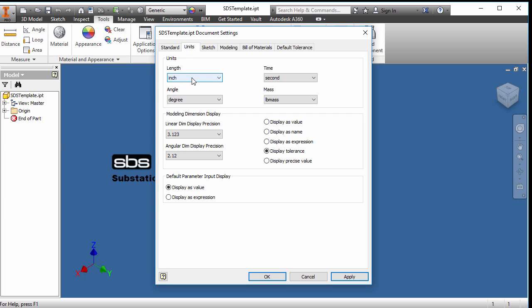Units, we want inch. Precision, 3 decimal places is lots for substations generally. I like display as an expression. This will say the D2 equals a parameter, so I can see the entire expression of the parameters.